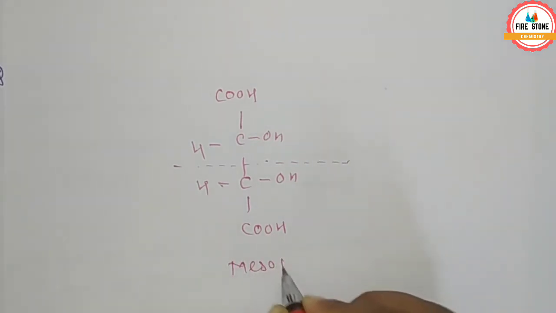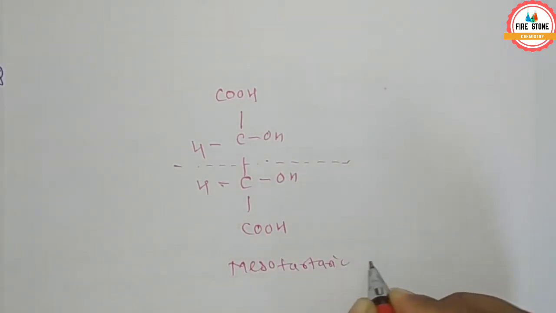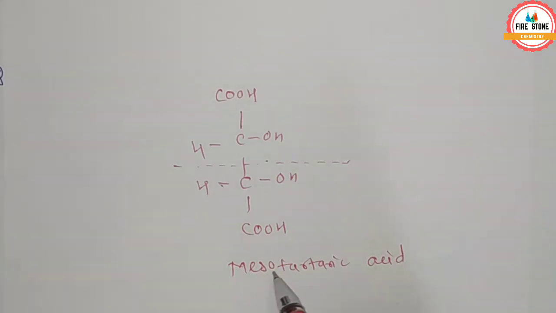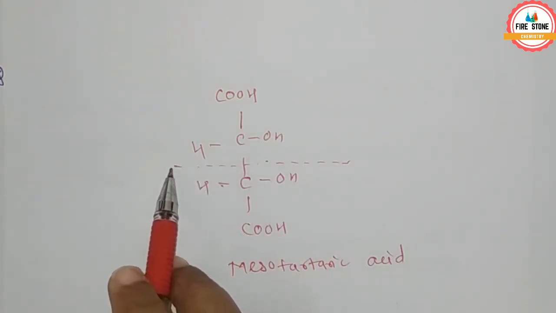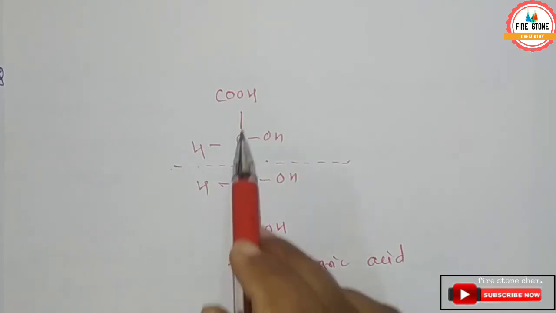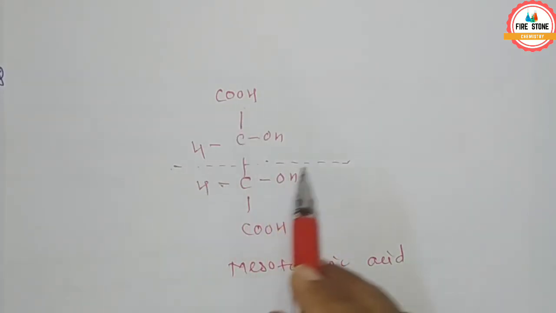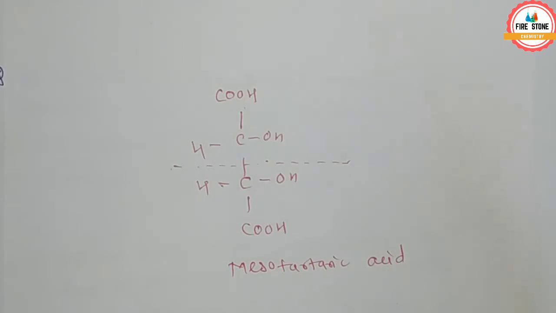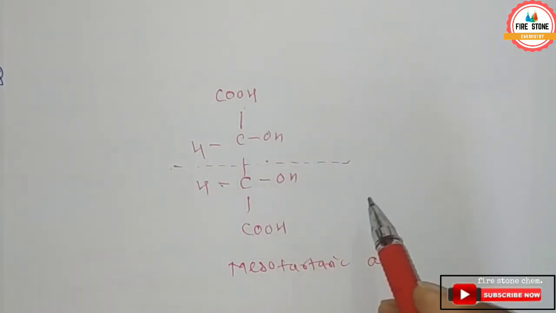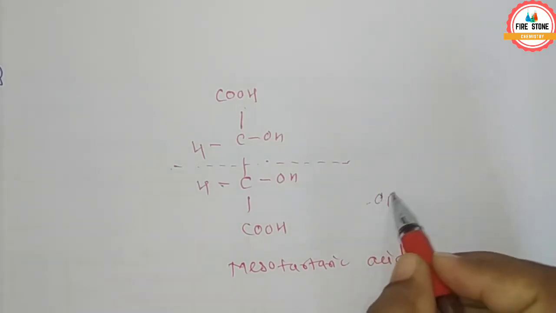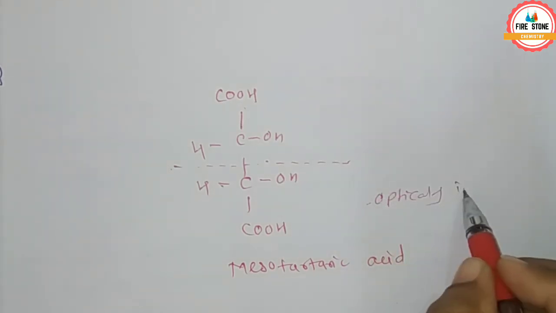This is meso tartaric acid, where the plane is passed, and due to presence of symmetry, the molecule is optically inactive.